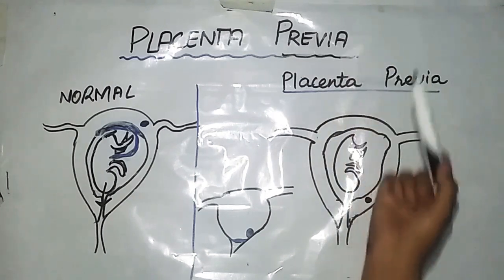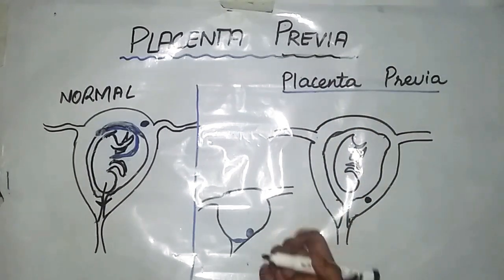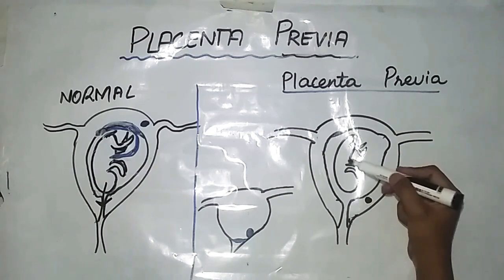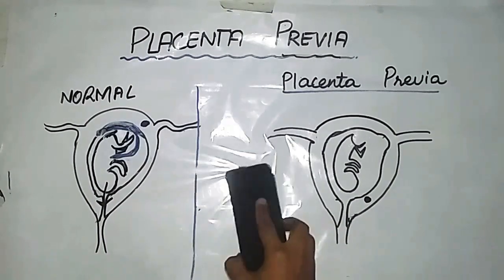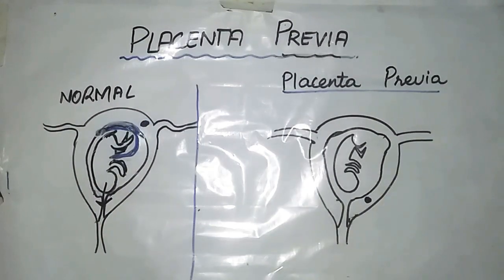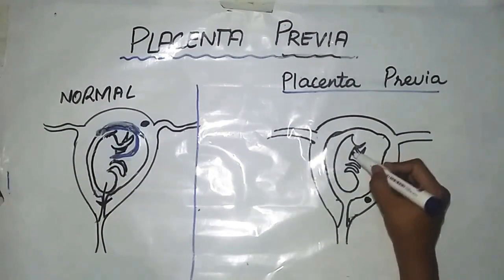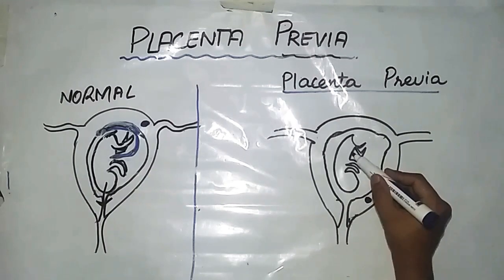Previa means first. This is the embryo and this is the umbilical cord.